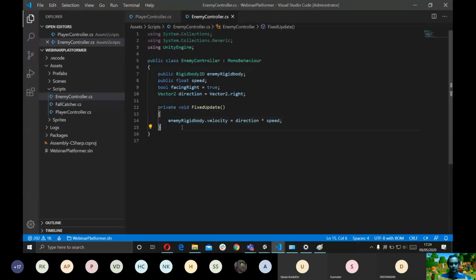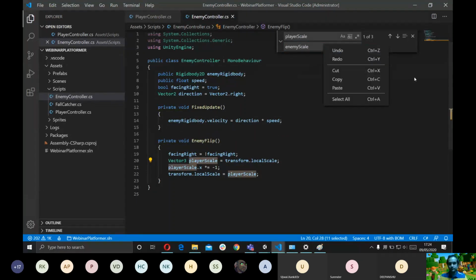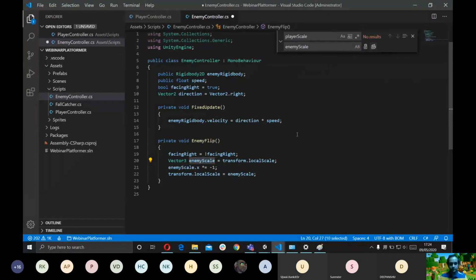I'm going to close the script. I'm going to copy it here in the enemy controller script. I'm going to rename the function. I'm going to call it enemy flip. Facing right, Vector3. Right, so we have a way of flipping the enemy.